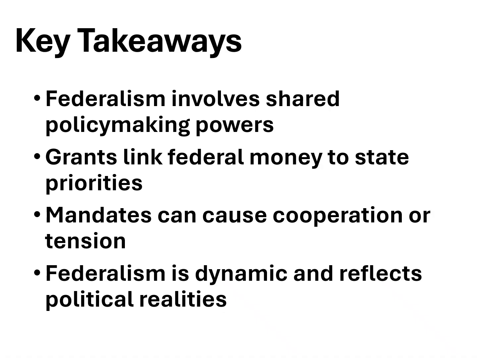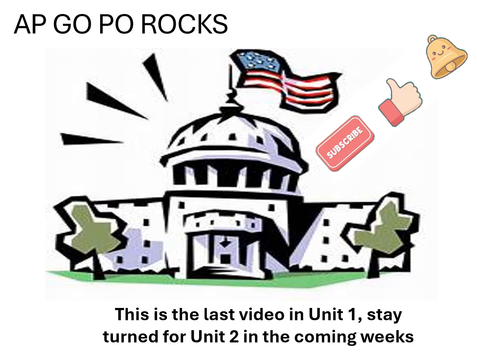To sum up, federalism shapes policymaking through shared powers. Grants and aid link federal resources to state priorities. Federal mandates can cause cooperation or conflict. Real-world federalism is a dynamic and sometimes messy balance between the governments. Understanding federalism in action helps explain many current political debates.